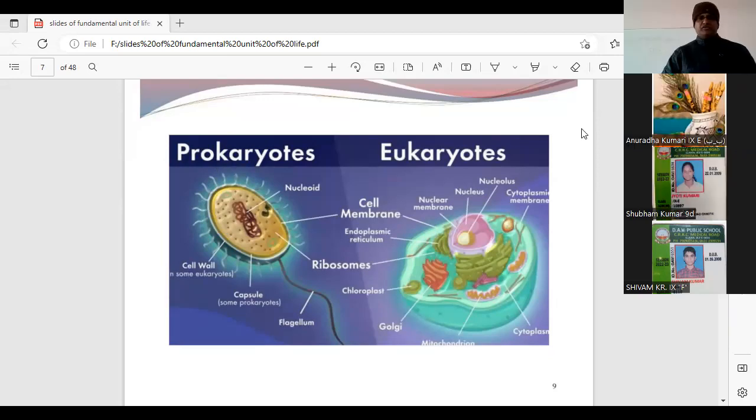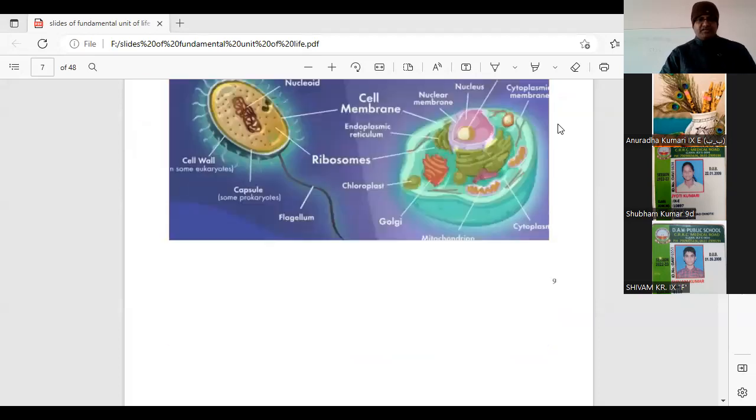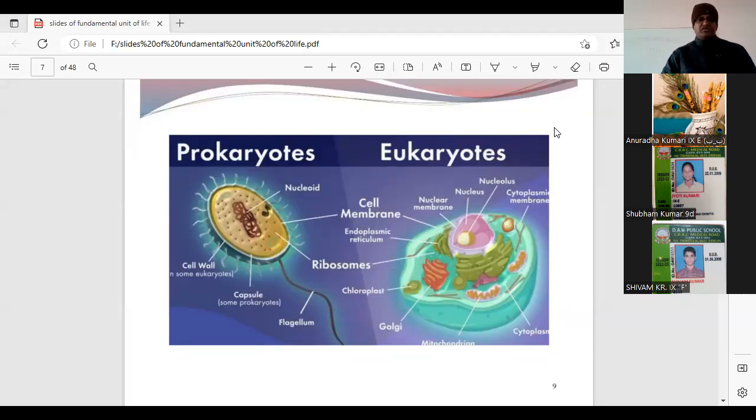That means cells with the primitive nucleus are the prokaryotic. The cells with the modern nucleus are the eukaryotic. Most cell organelles are present in the eukaryotes, while many of the important cell organelles are absent in the prokaryotes. Here, students, you can see an image with the different cellular components.